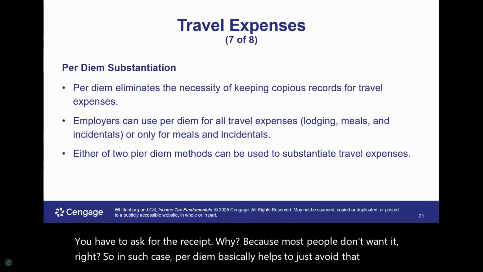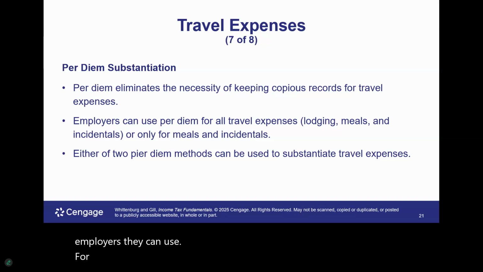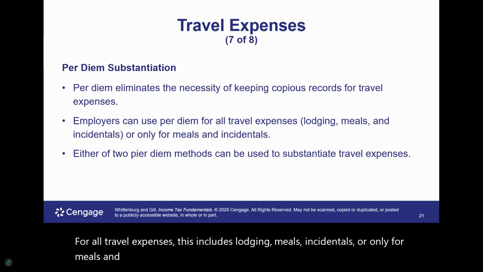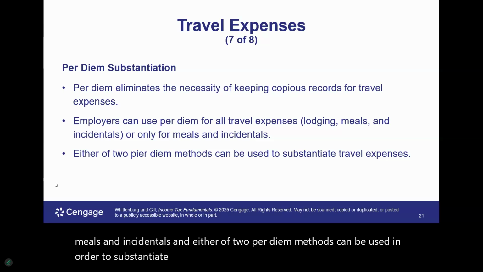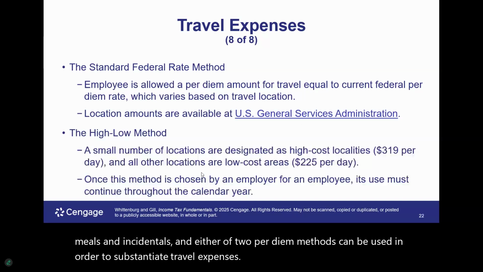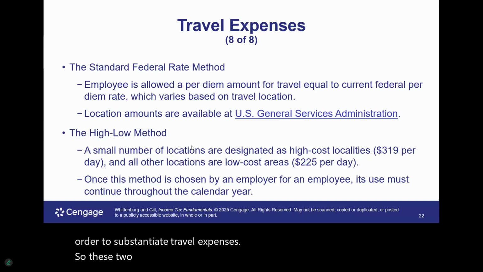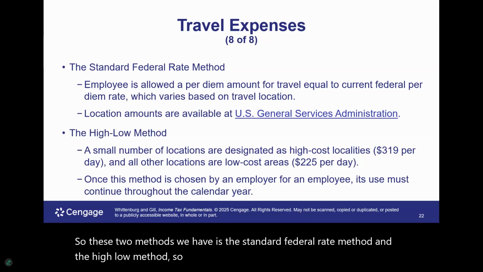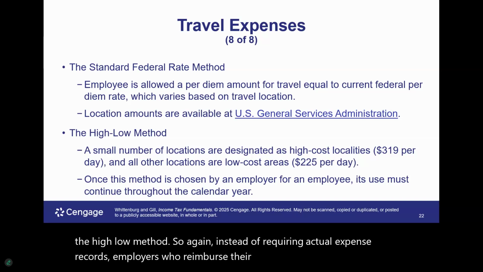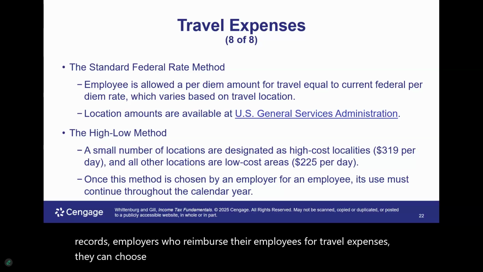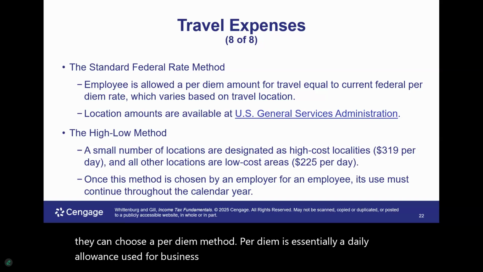So employers can use the per diem for all travel expenses. This includes lodging, meals, and incidentals, or only meals and incidentals. And either of two per diem methods can be used in order to substantiate travel expenses. These two methods are the standard federal rate method and the high-low method. Instead of requiring actual expense records, employers who reimburse their employees for travel expenses can choose a per diem method. Per diem is essentially a daily allowance used for business travel expenses whenever an employee is away from their tax home.